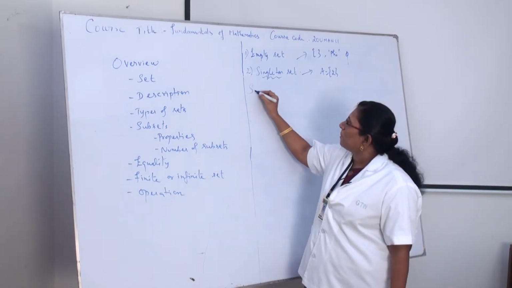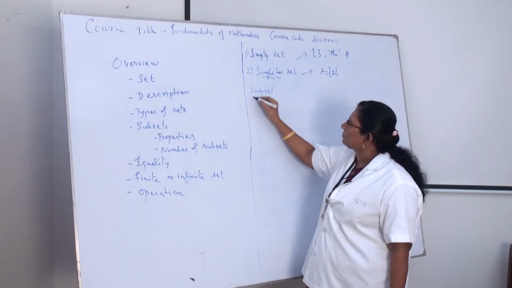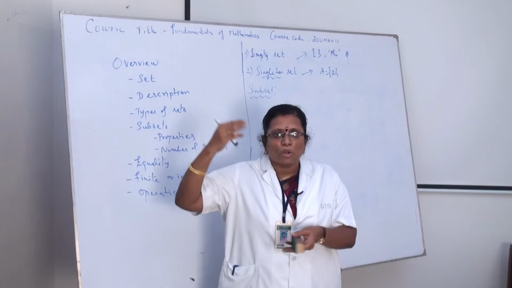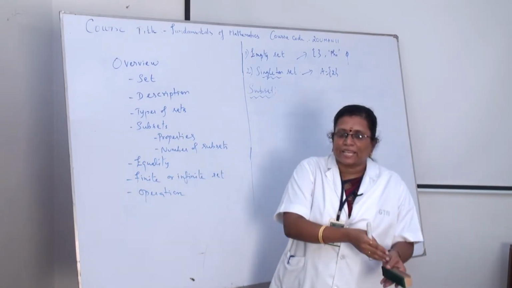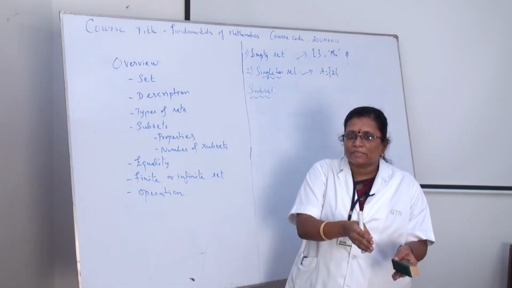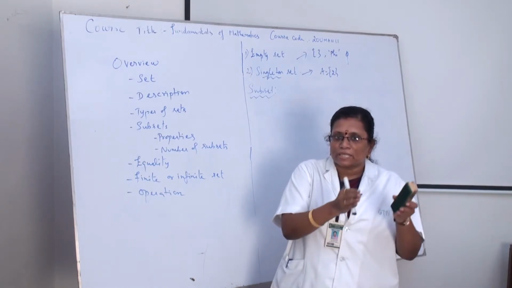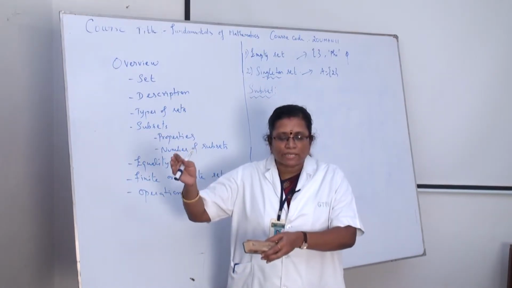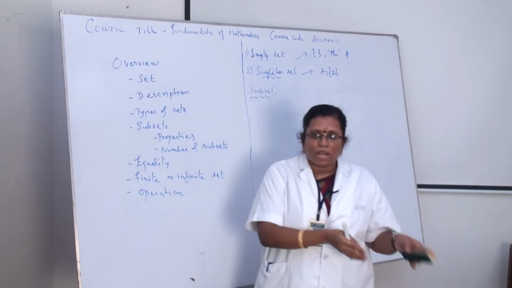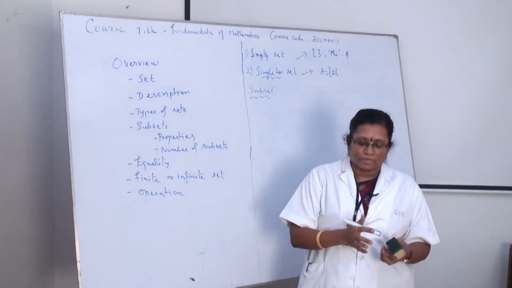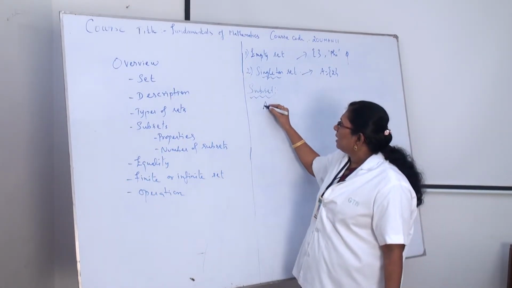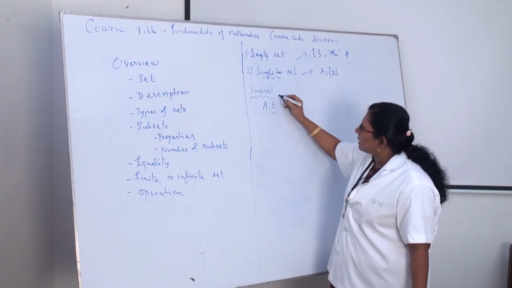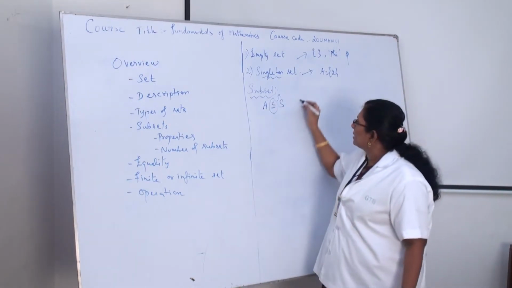Okay. The next topic is subset. What is the meaning of subset? We have a whole set and we have another set which is a smaller set, and all the elements in the smaller set will be there in the superset also. So the big set, I am saying it as the superset, and the smaller set we can say it as a subset. How will you denote it? We will be denoting it like this. This is the symbol for subset.